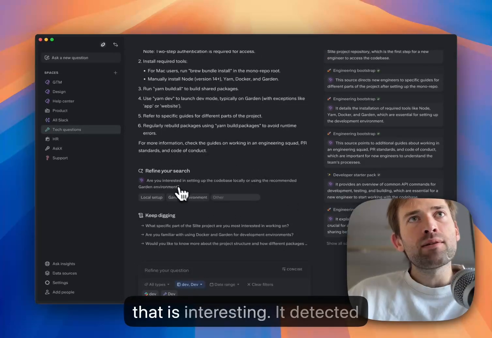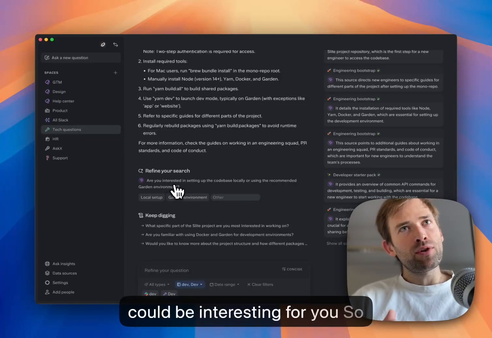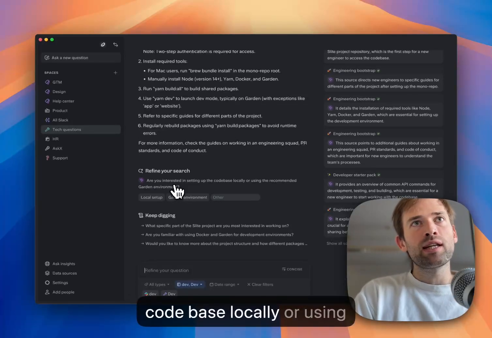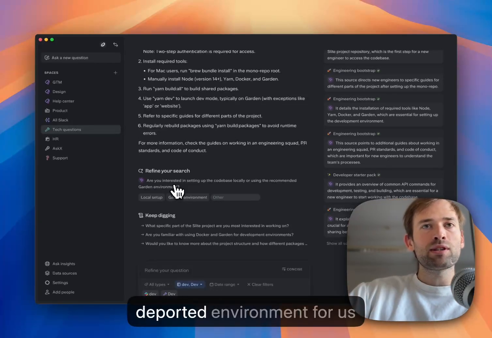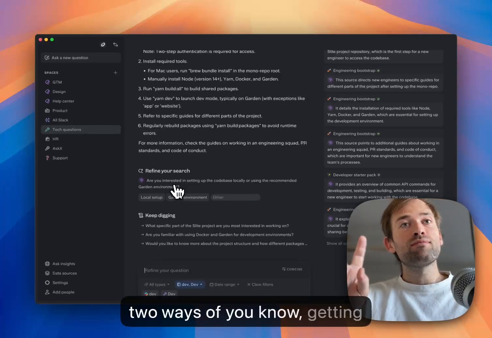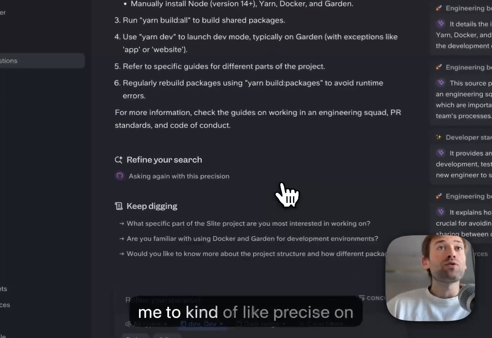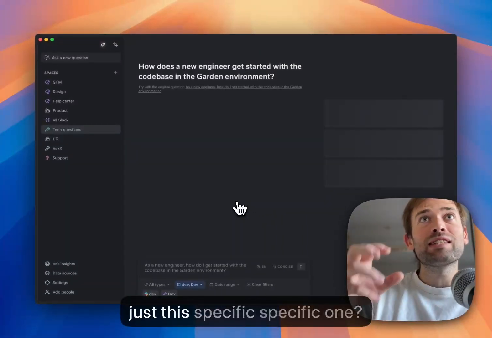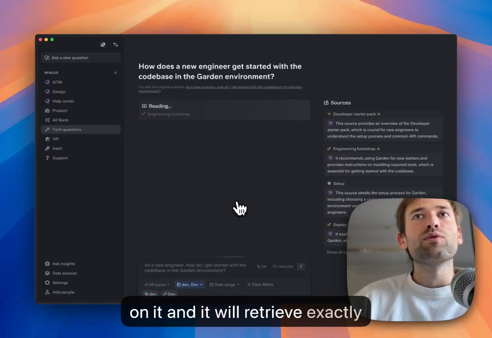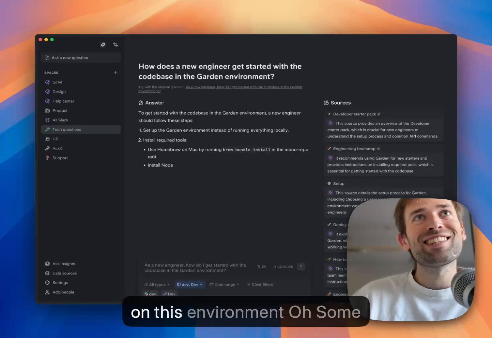And here we have something that is interesting. It detected some specific follow-up that could be interesting for you. So here, for instance, it says, are you interested in setting up the code base locally or using Garden, which is a remote environment for us? Without going into too technical details, there are two ways of getting started, and it detected that, and it says, do you want me to be more precise on just this specific one? And so we can click on it, and it will retrigger exactly the same with new sources, because of course I specified this environment.